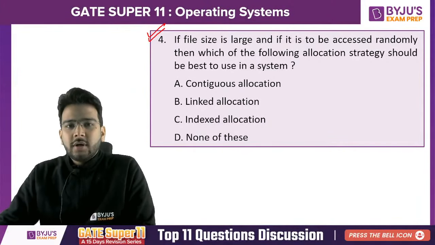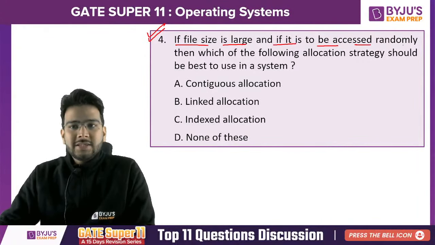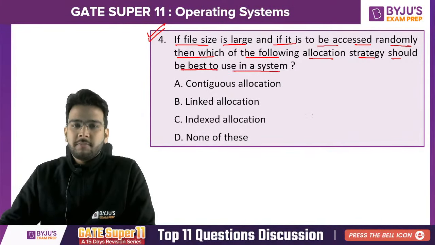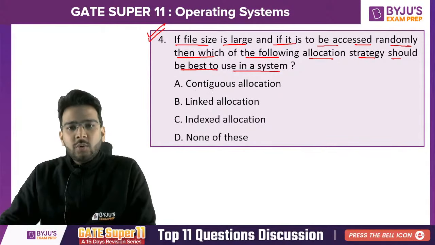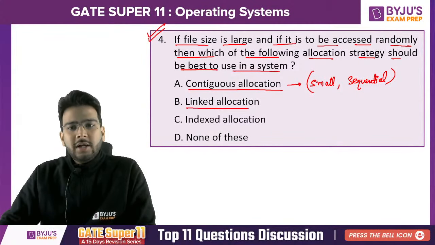Let's see which is correct. If file system is large and if it is to be accessed randomly, then which of the following allocation strategies should be best to use in a system? So let me tell you one thing. When you have contiguous allocation, we use this one when the file size is small and when it is a sequential access. When we need sequential access, then only we use it. What about linked allocation?